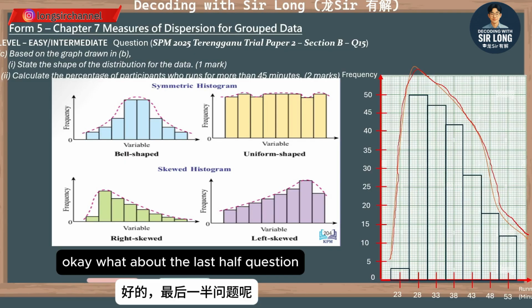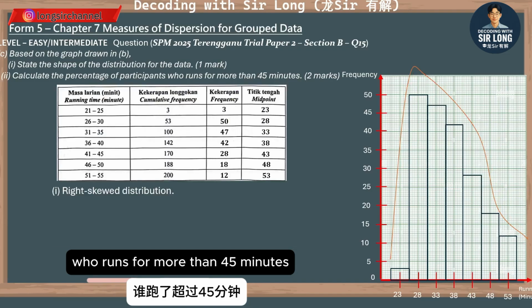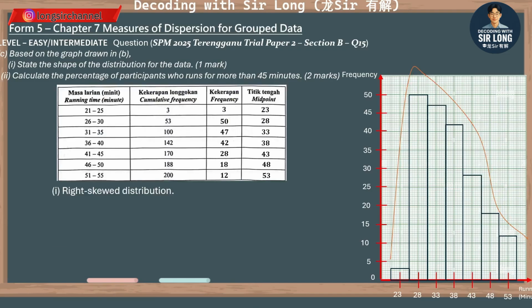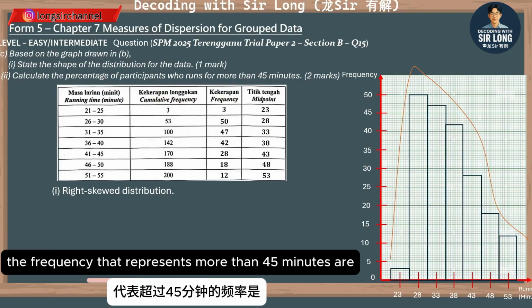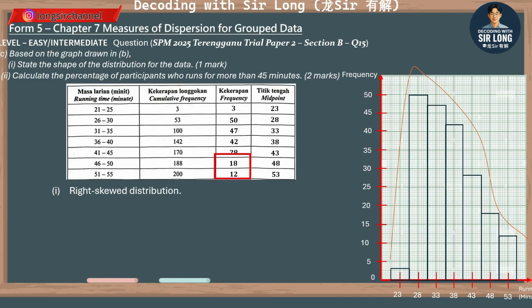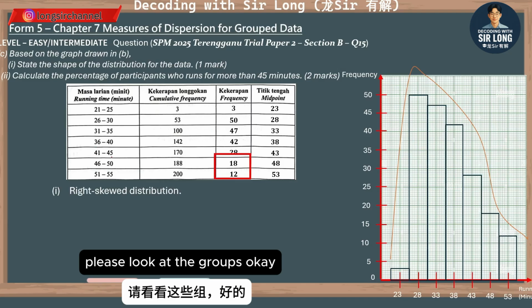What about the last sub question? Please find the percentage of participants who run for more than 45 minutes. The thing is quite easy. We know that the frequencies that represent more than 45 minutes are 18 and 12. Let's say you are not so sure, please look at the groups.